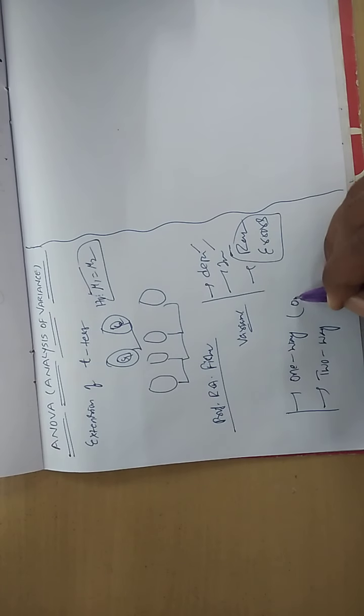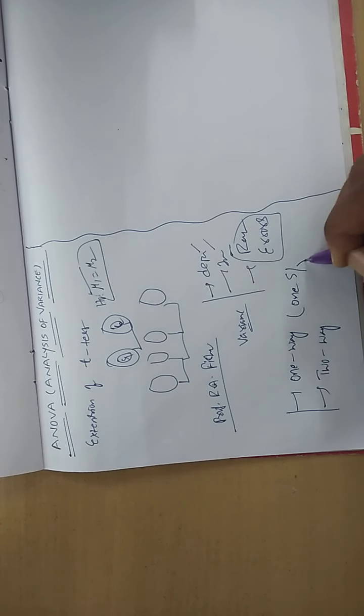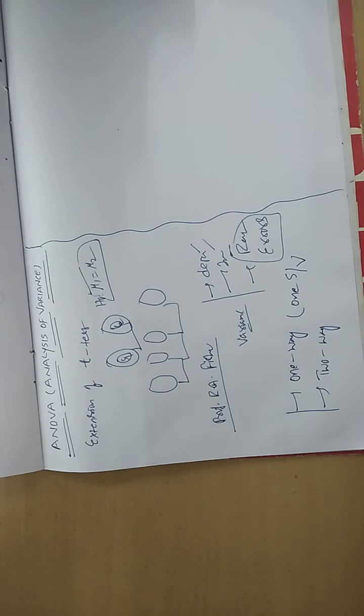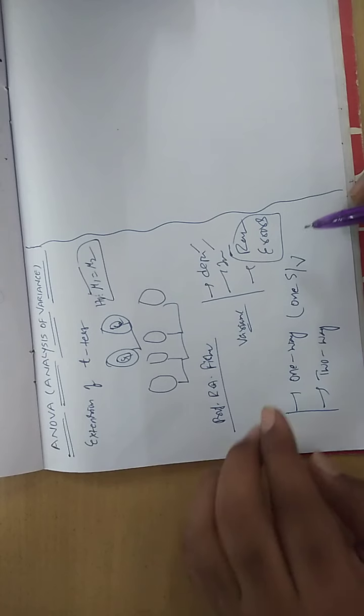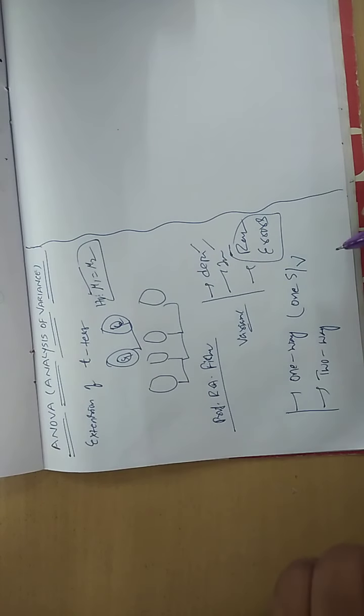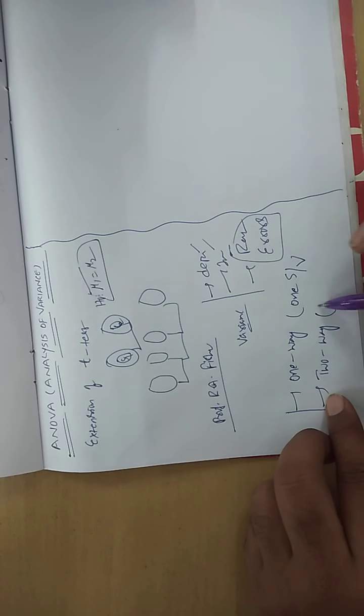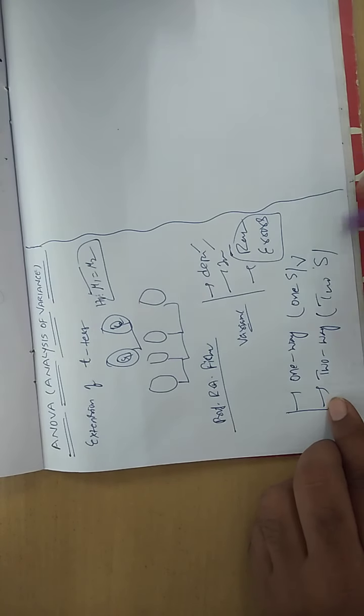If the data has been created with only one source of variation and you want to understand that one source of variation, you call that a one-way ANOVA. If you are comparing two sources of variation at once, this technique is known as the two-way ANOVA.